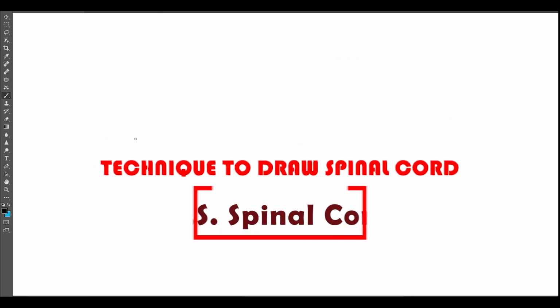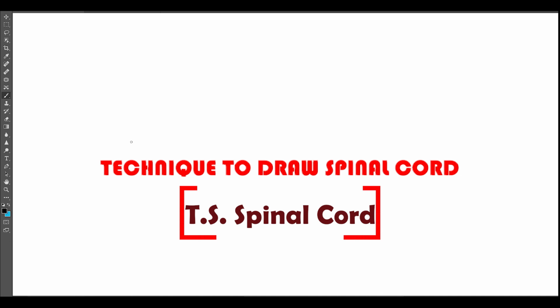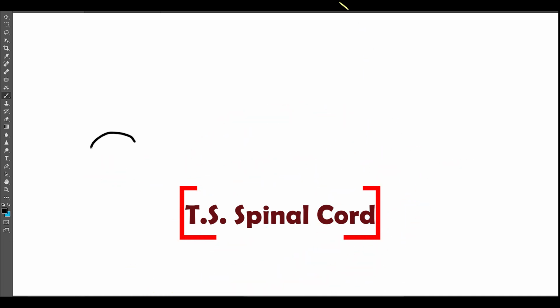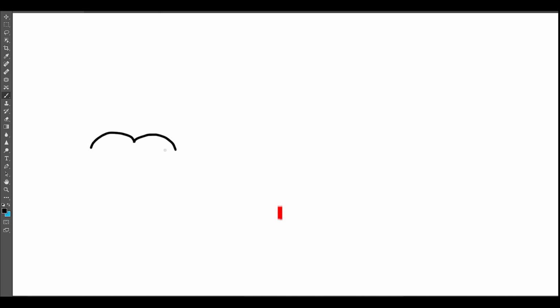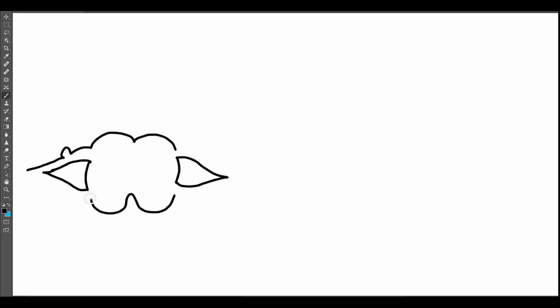How can we draw the diagram of the spinal cord easily? Let us learn. This is the dorsal part. Draw the lines dorsally, ventrally and laterally. These are the projections from the lateral parts. The origin of the roots: origin of dorsal root and origin of ventral root.